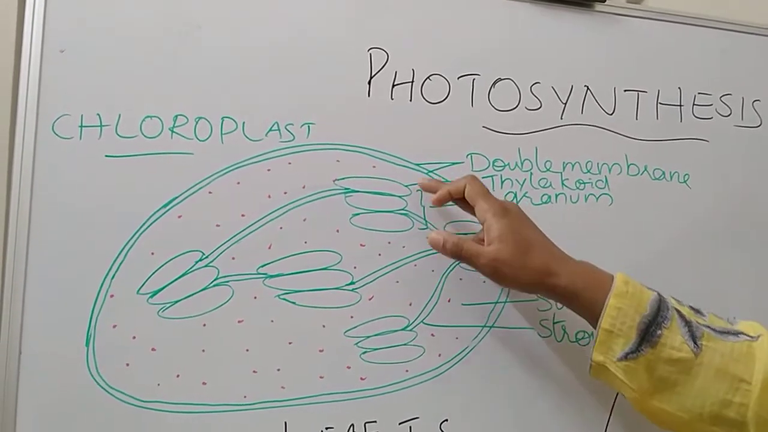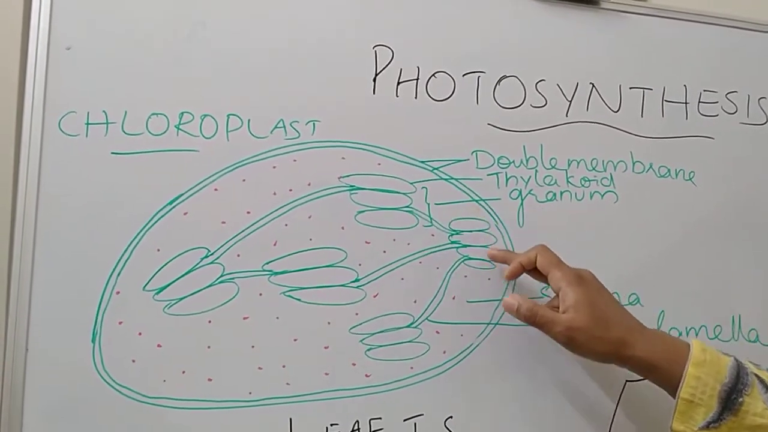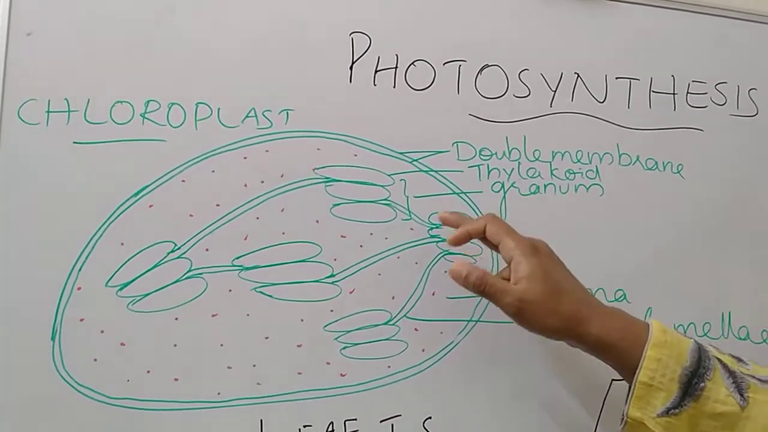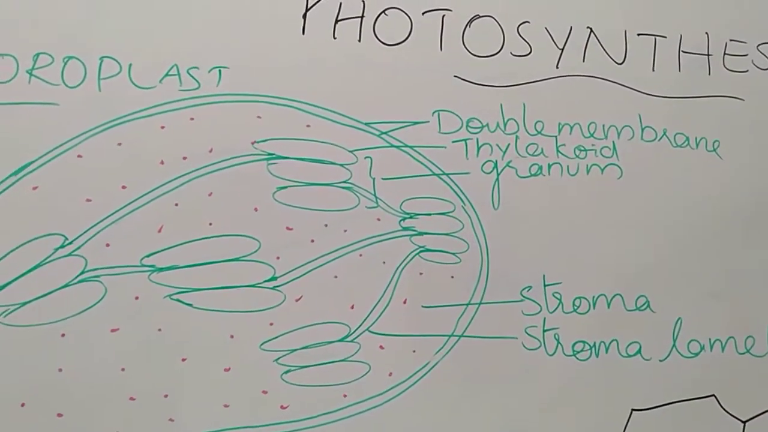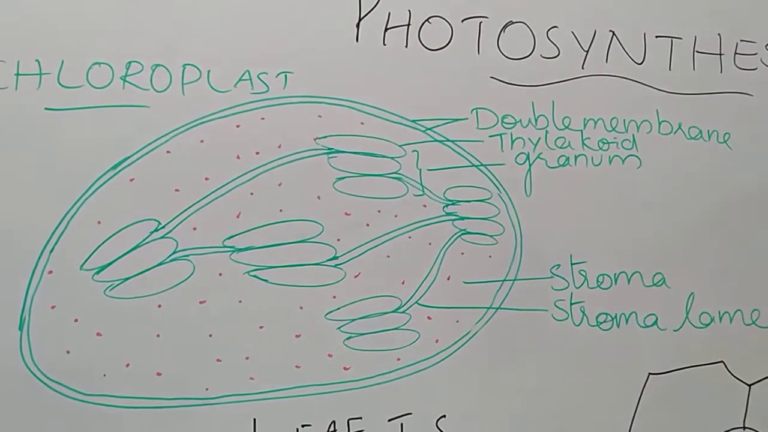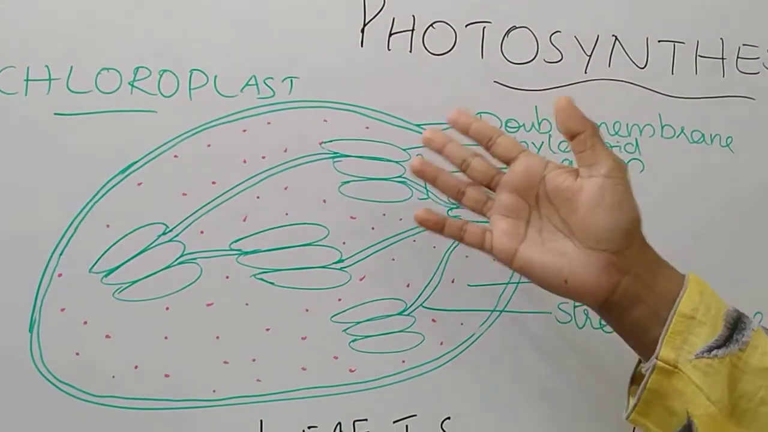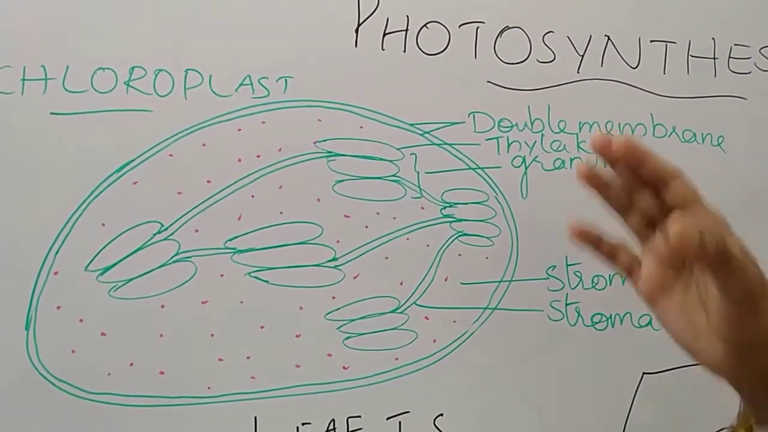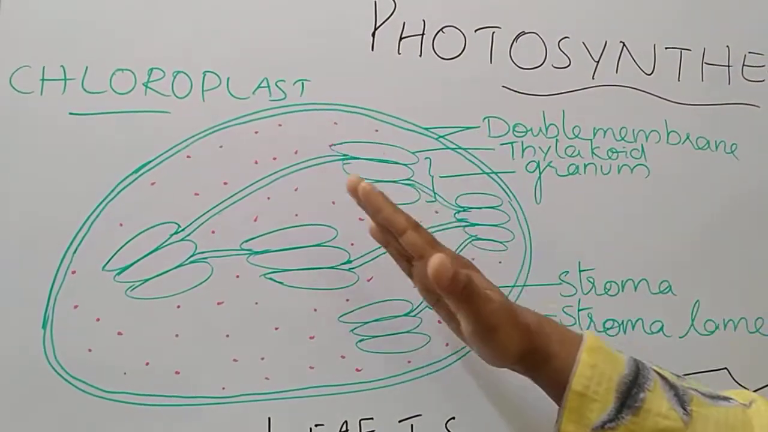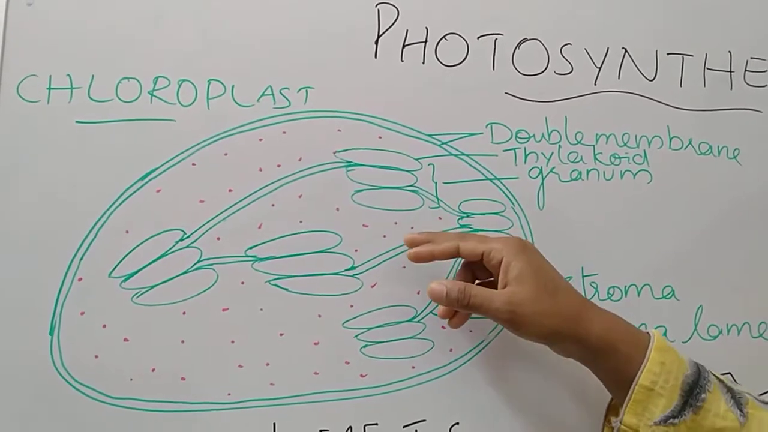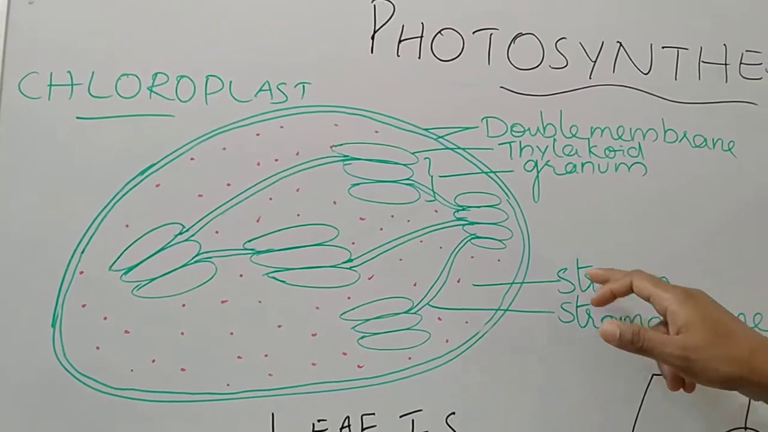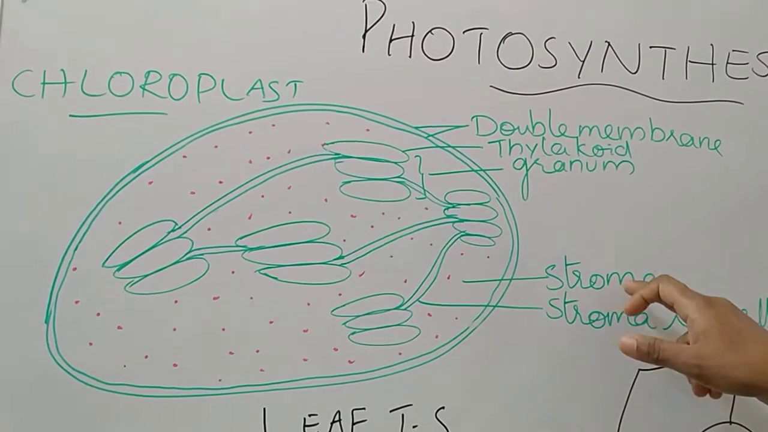And the arranged pile, so you can see one pile over here, another pile over here. Each pile we call a granum. Many piles together we call grana. The number of these piles varies from plant to plant. It is not a fixed number. The inner ground substance, the inner matrix, we call stroma.